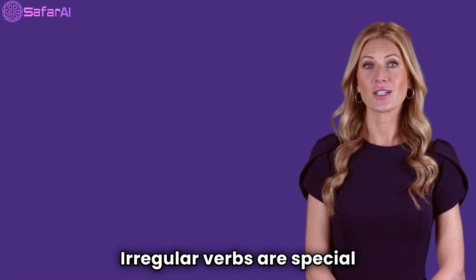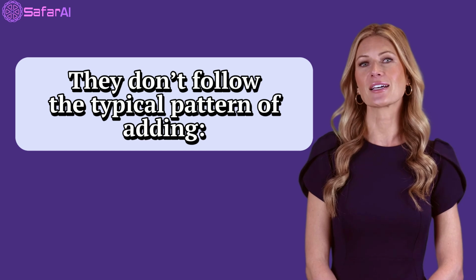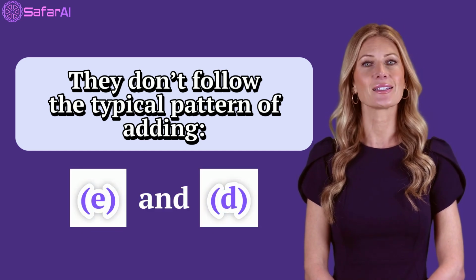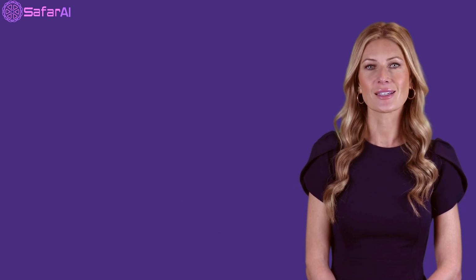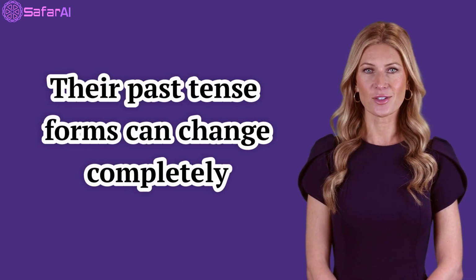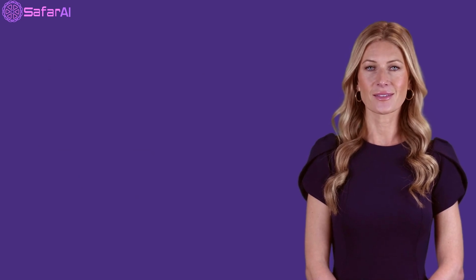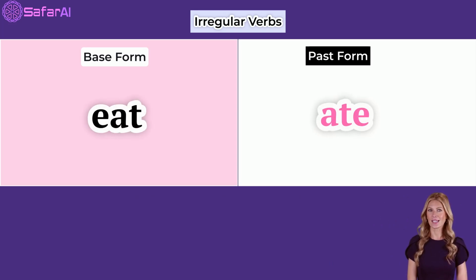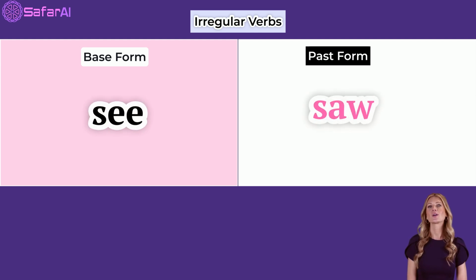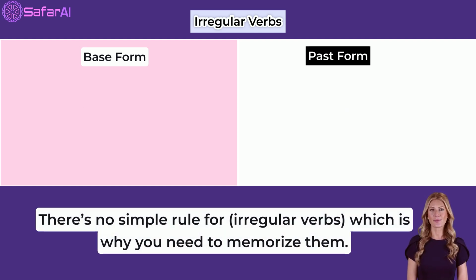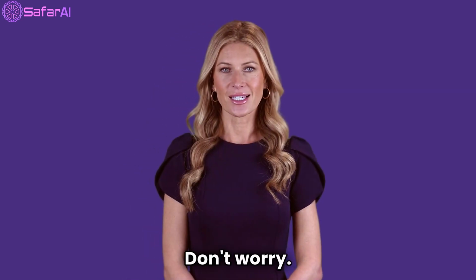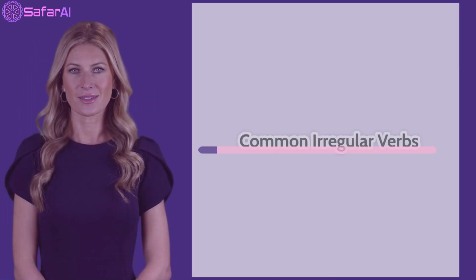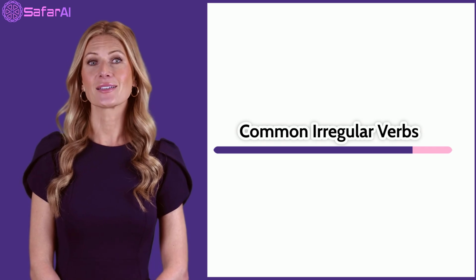What are irregular verbs? Irregular verbs are special because they don't follow the typical pattern of adding -ed to form the past tense. Instead, their past tense forms can change completely. For example, go becomes went, eat becomes ate, see becomes saw. There's no simple rule for irregular verbs, which is why you need to memorize them. Don't worry, it's easier than it sounds. We'll practice together.